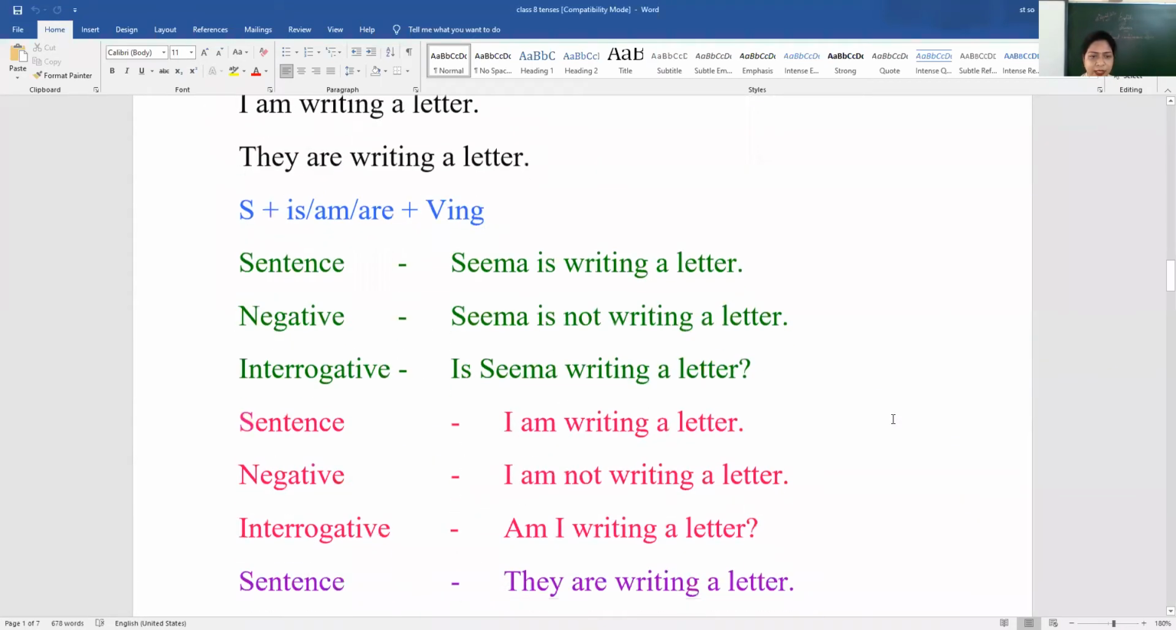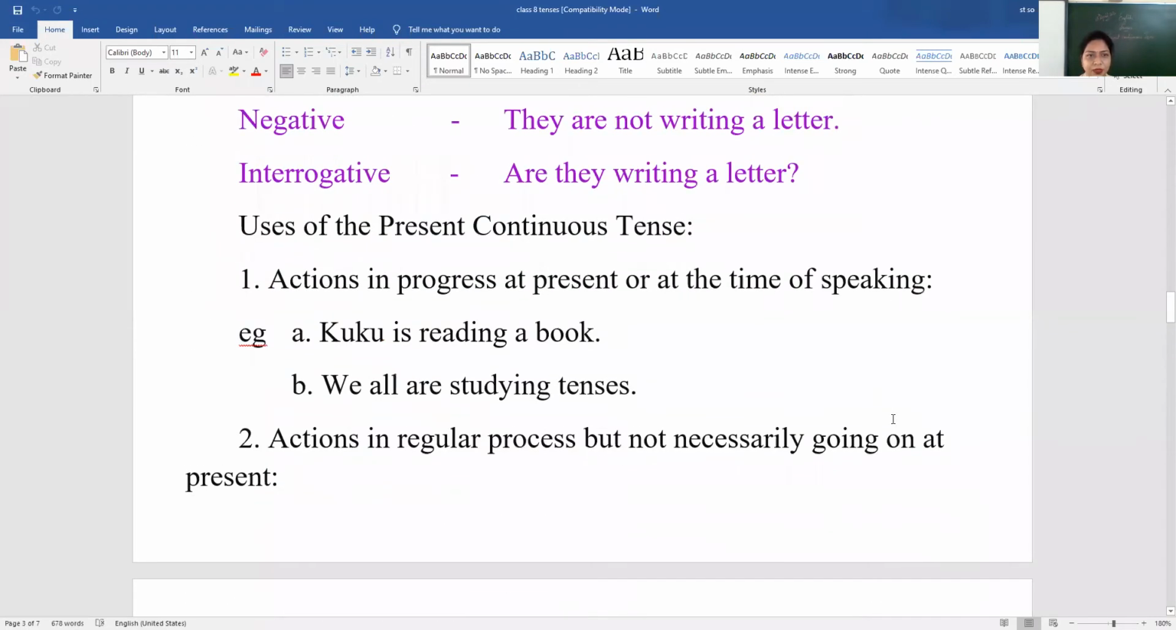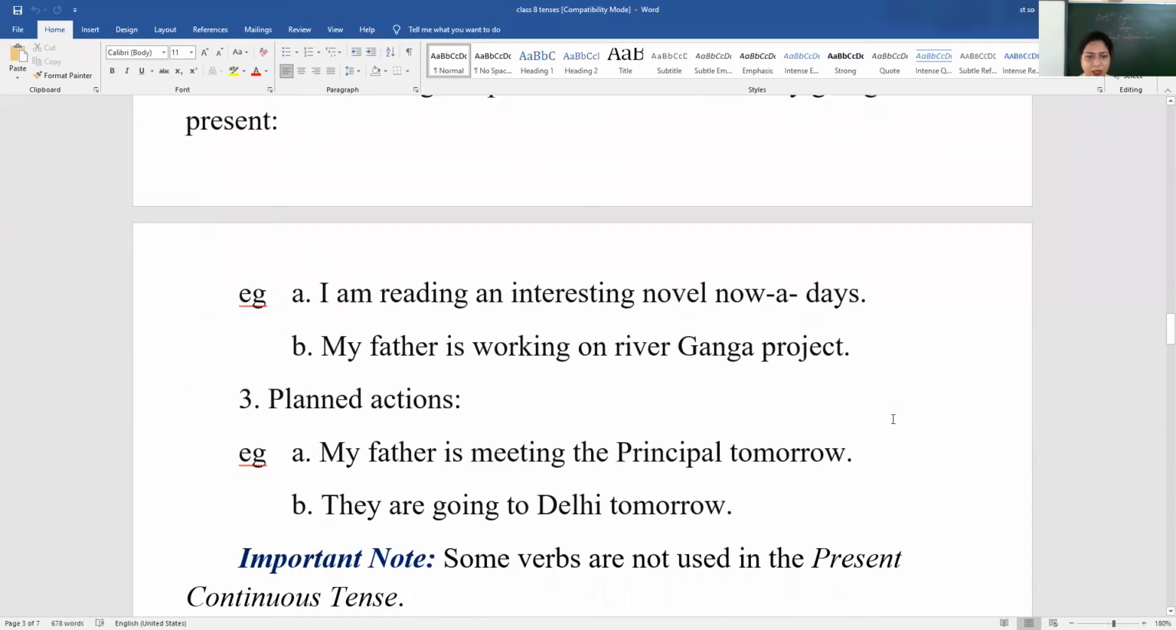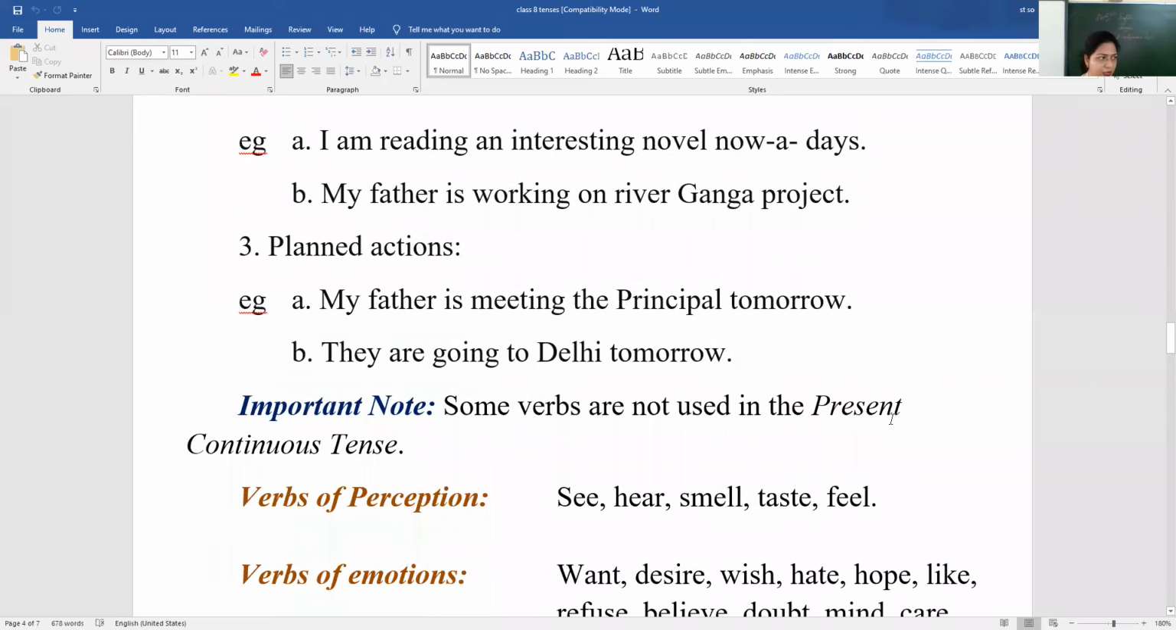Let's come to the point which we were discussing. Important to know. Children, now see here. Here we have an important note for you. Some verbs are not used in the present continuous tense, but actually in general use, we do use them in the ing form.